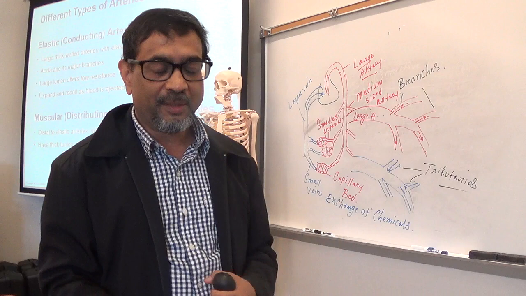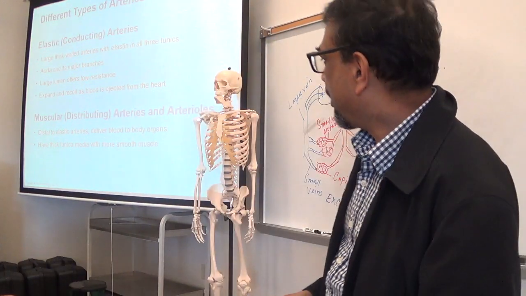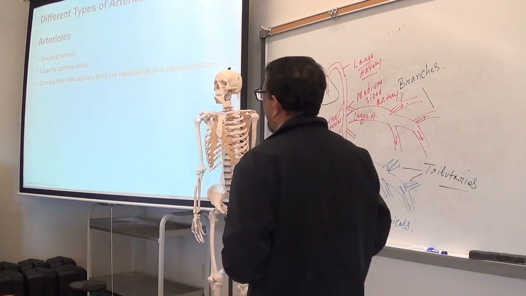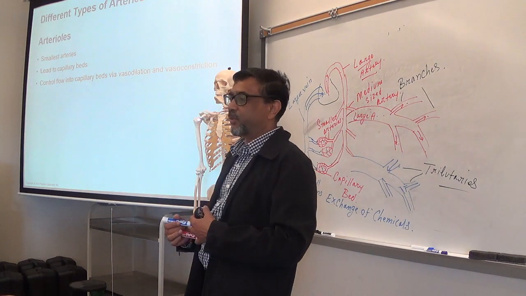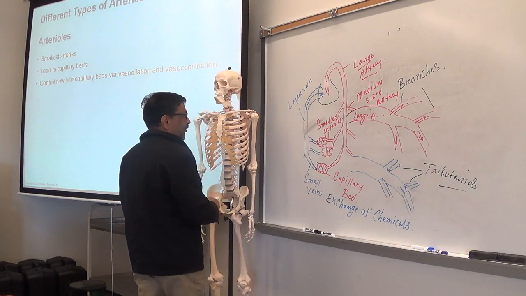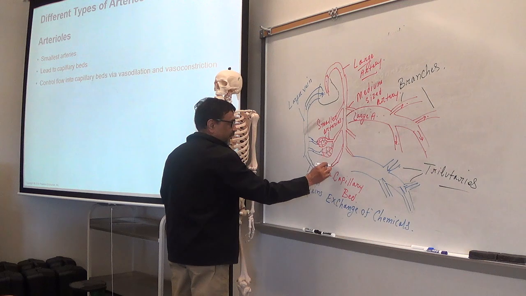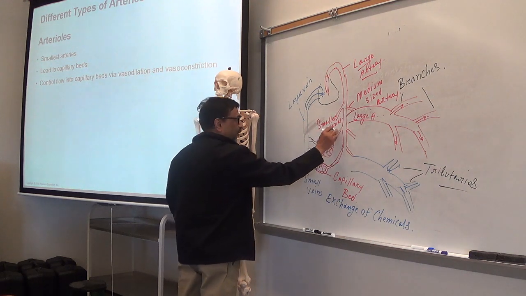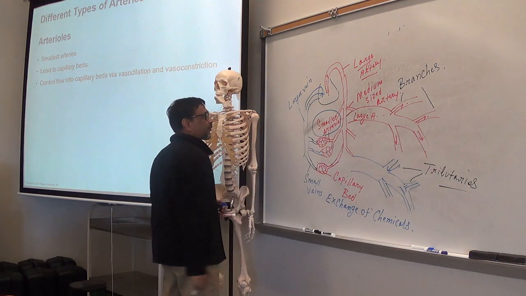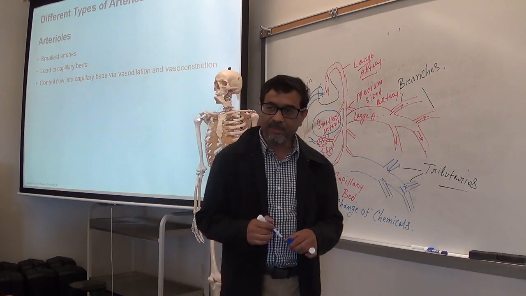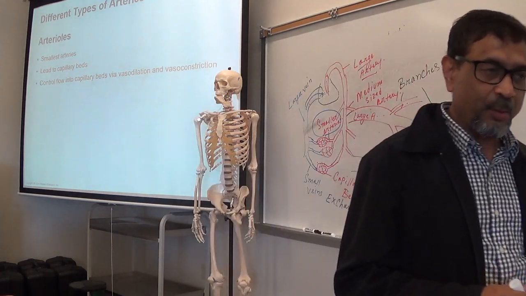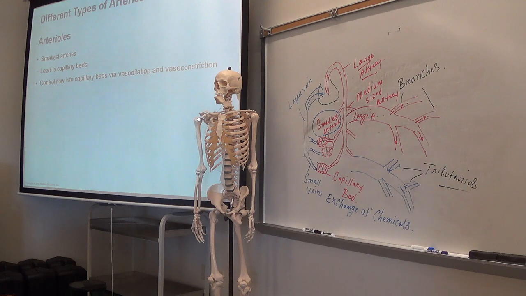Okay? And small arteries are also called arterioles. So these are small arteries. You see, I showed you. These are also called arterioles. So arterioles give blood to the capillaries.